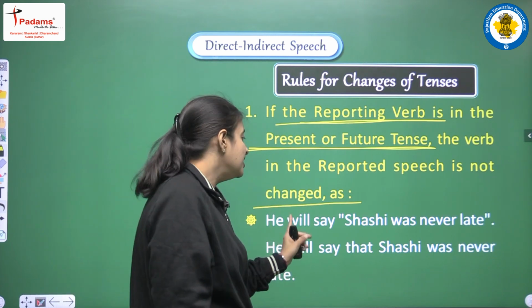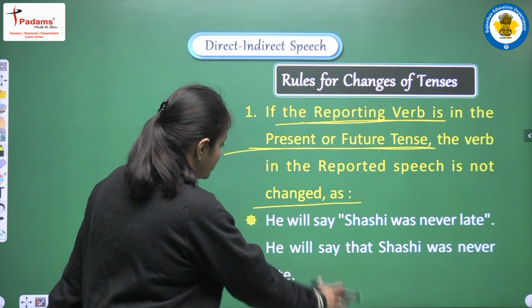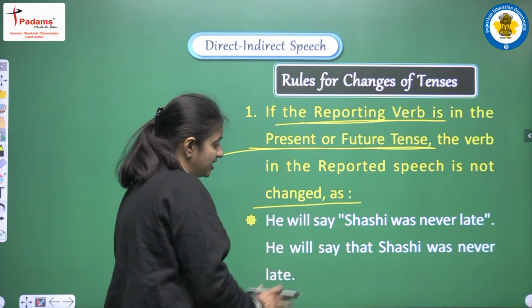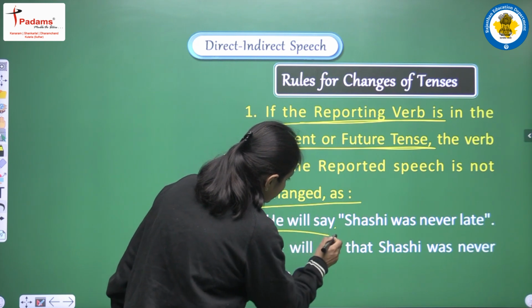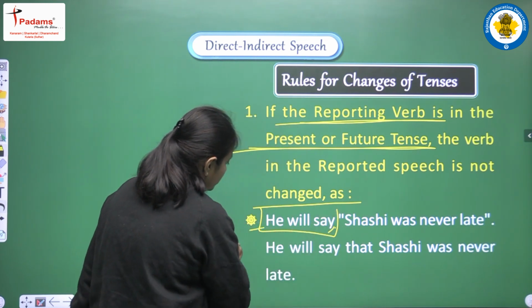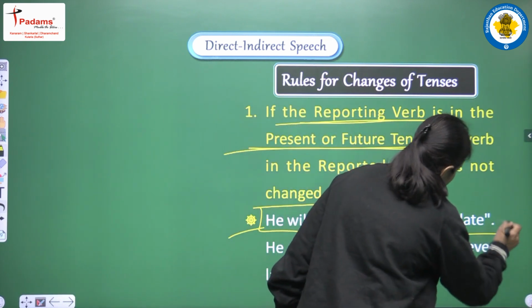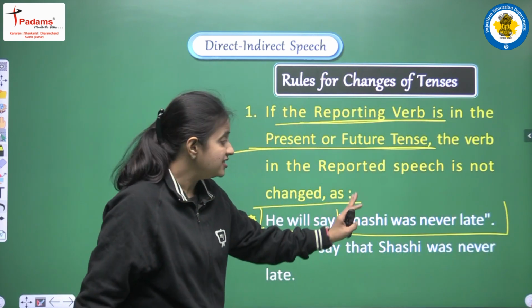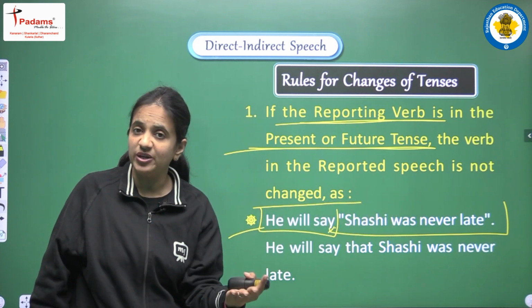The example is, he will say Shashi was never late. So first of all, try to understand the two parts that we are having here. The first part is he will say. This part is known as the reporting verb. Second part, that is in between the inverted commas, that is Shashi was never late. This part is known as reported speech, right?